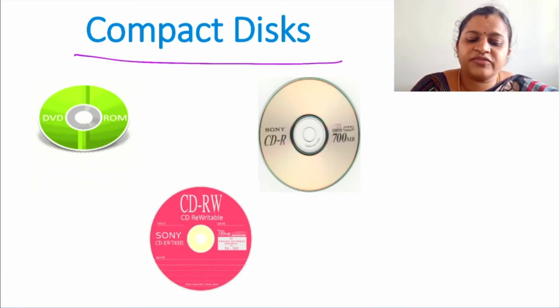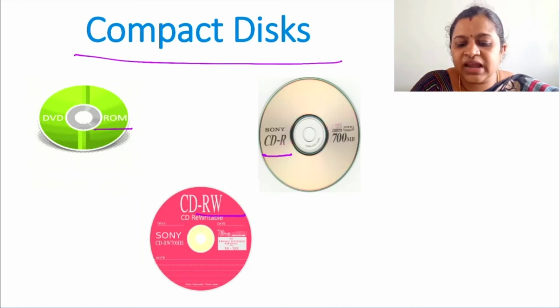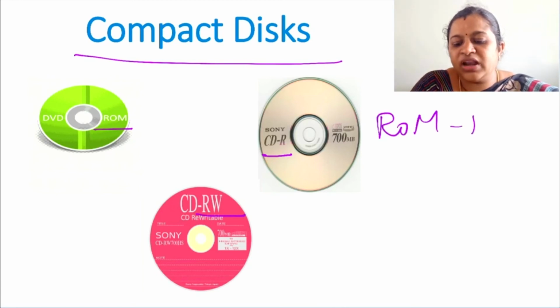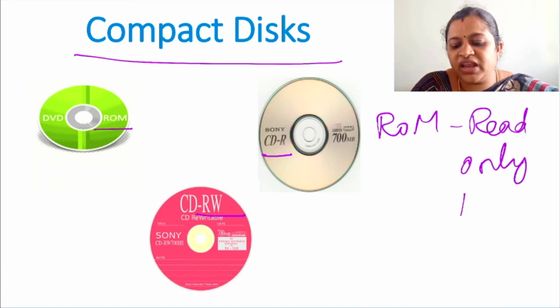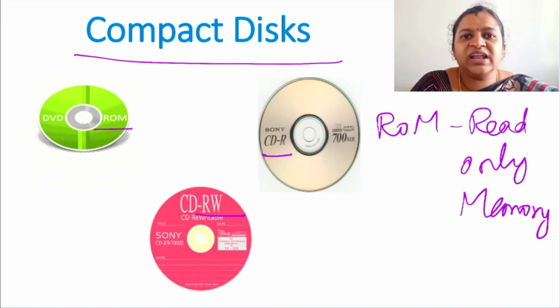Now, these are of three types: CD-R, recordable, CD read-only memory and CD rewritable. CD-ROM means read-only memory. Already I told you read-only means you cannot perform any write operation. So it can store only the information and not the data.